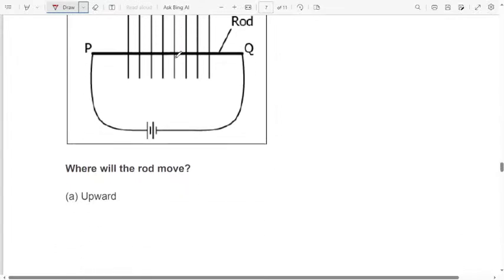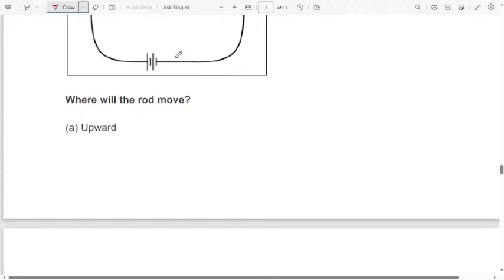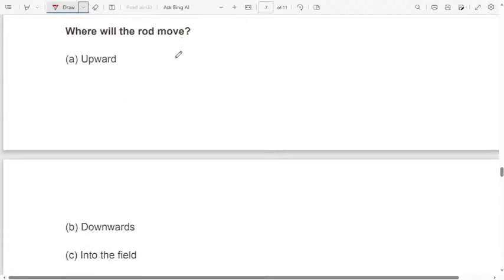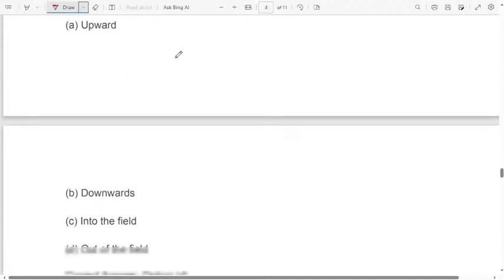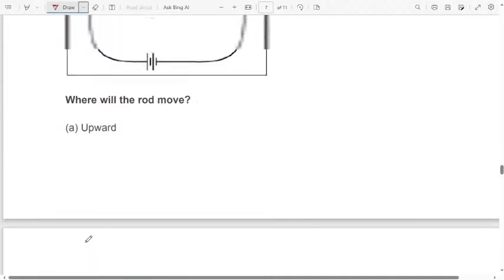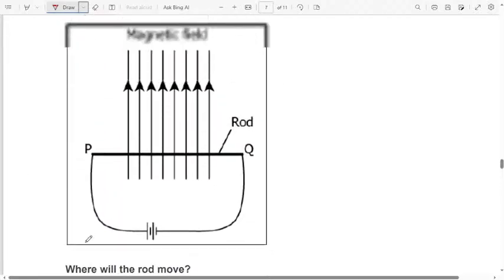Then they are asking the question: in which direction will the rod move? First option upward, second option downwards, C into the field, D out of the field. Option D is the correct answer. Out of the field, the metal rod will move.